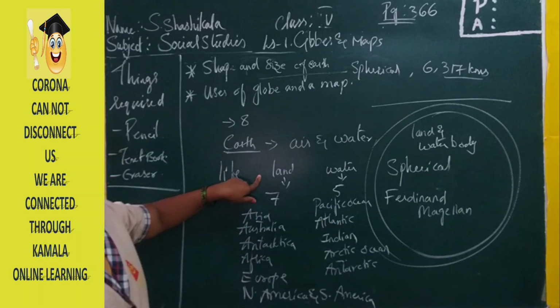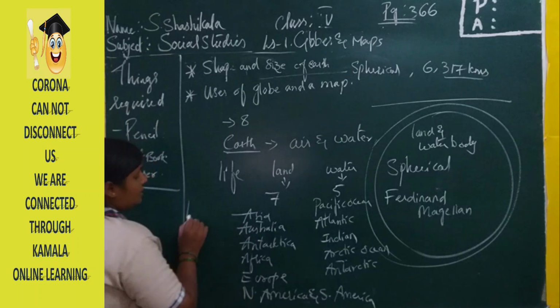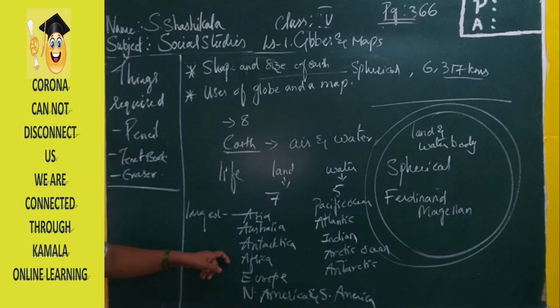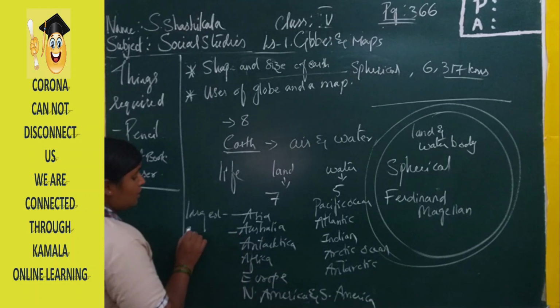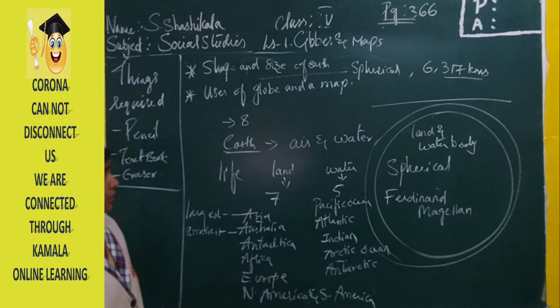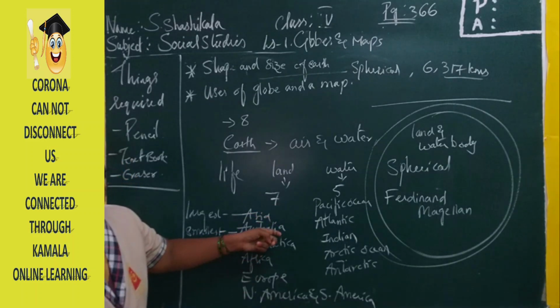Among all the seven continents, Asia is the largest continent, and Australia is the smallest continent.